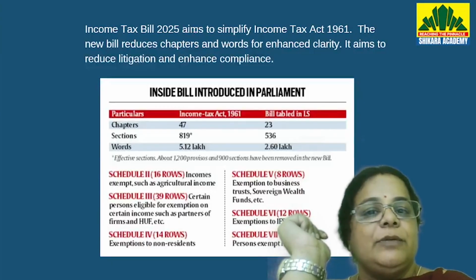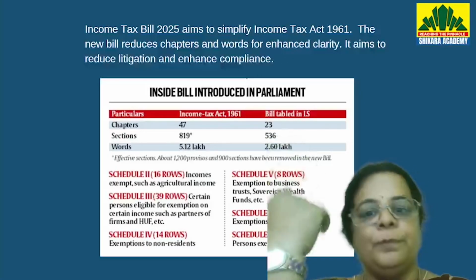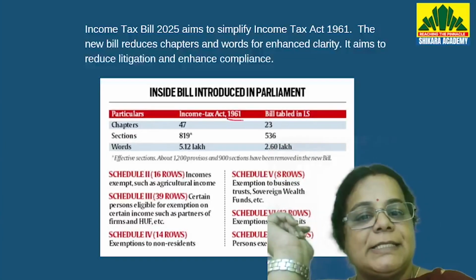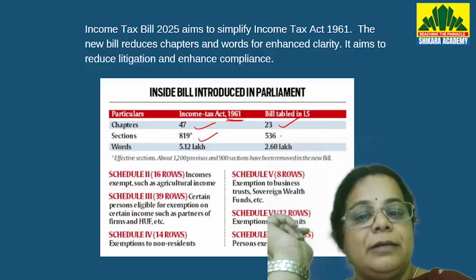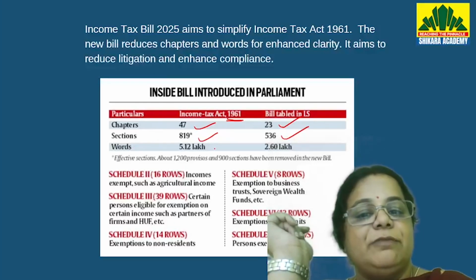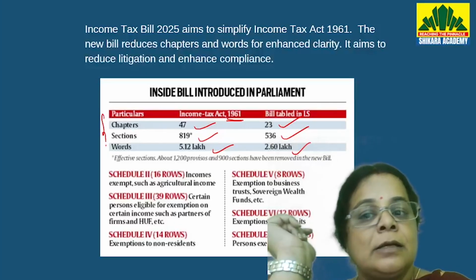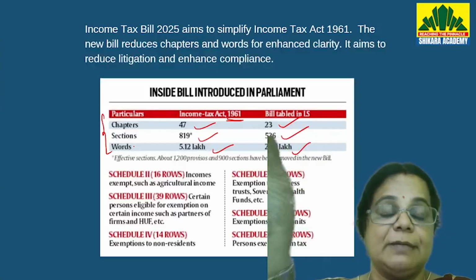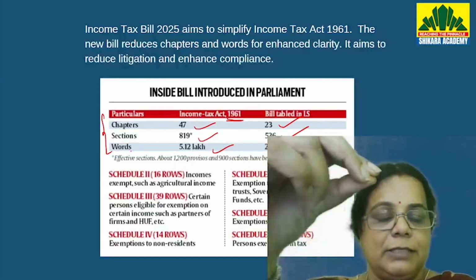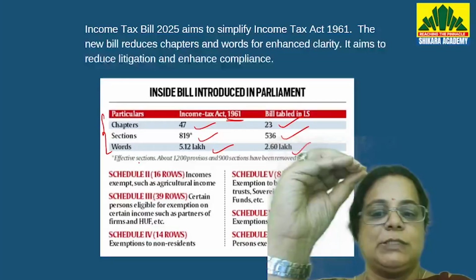Now, the Income Tax Bill 2025 aims to simplify the Income Tax Act 1961. How? In the original 1961 Act, we had 47 chapters. Here we have only 23. Sections there were 819. Here it is 536. Words were 512,000 there. Here it is 260,000. This factual information is extremely important for competitive exams. They can ask you these points, so please ensure that you remember these facts well.